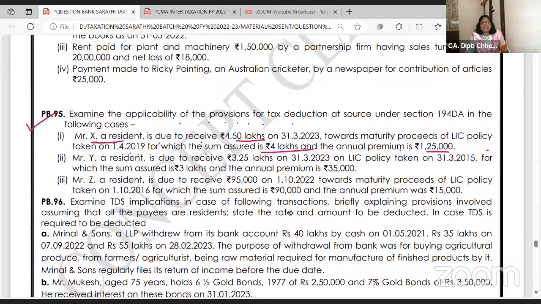If your sum assured is 4 lakh, you should not pay more than 40,000 premium. You have paid annual premium 1,25,000. तो फिर TDS कटेगा? Yes. TDS is deducted at the rate of 5% on not sum assured, whatever you receive on the maturity. 4,50,000 मिला है, तो उस पे TDS कटेगा.